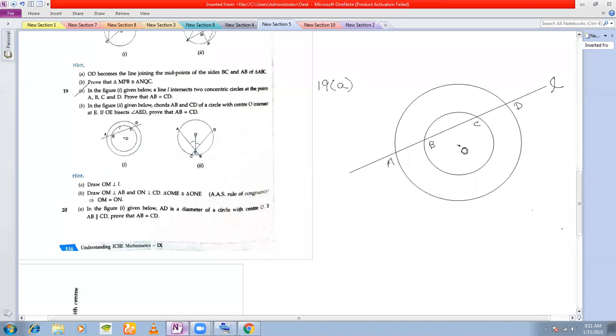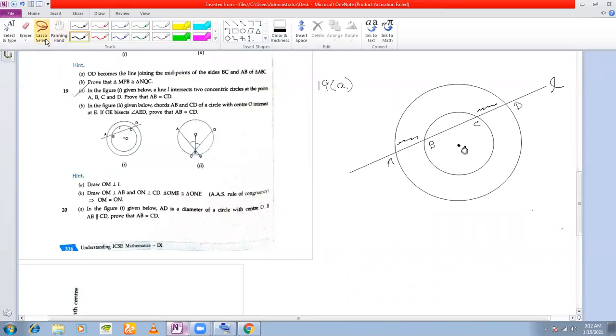So if you see here, they have given this as your center. That means this O is the center of the smaller circle, and this O is also the center of the bigger circle. Okay. They have different radii, because their sizes are small and big, but the centers are same. So these two circles are concentric circles, and there's a straight line that intersects these circles at the points A, B, C, and D. Okay, you need to prove that AB, that means this length here, AB, is equal to this length here, CD. These two lengths you need to prove equal.